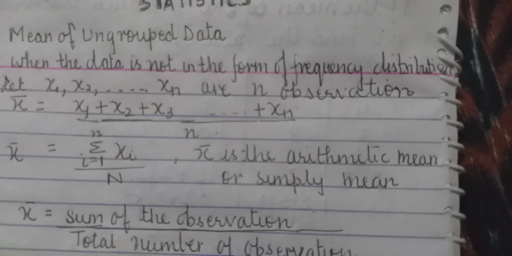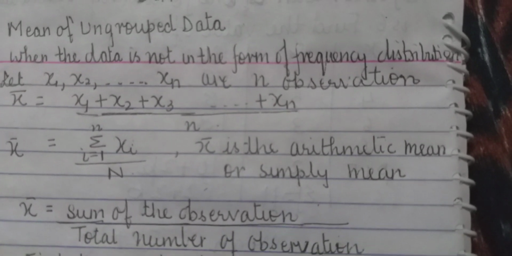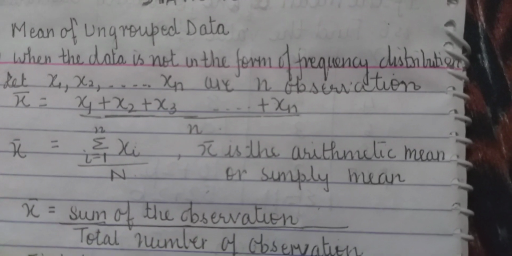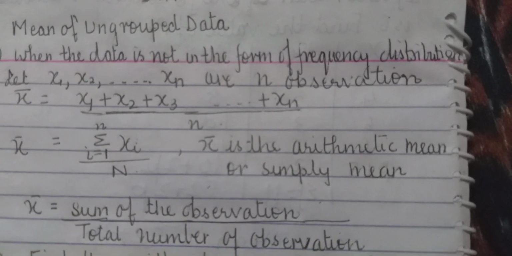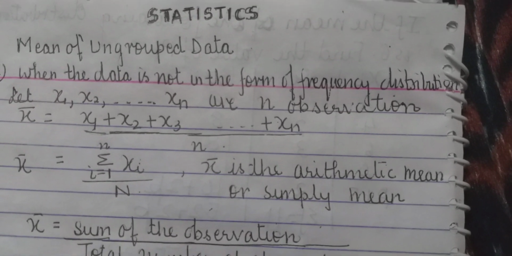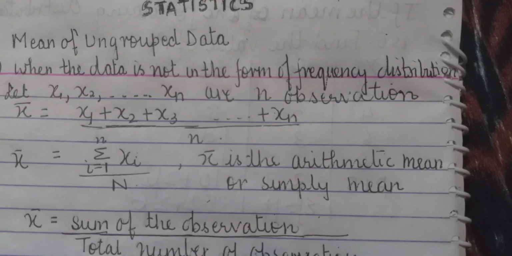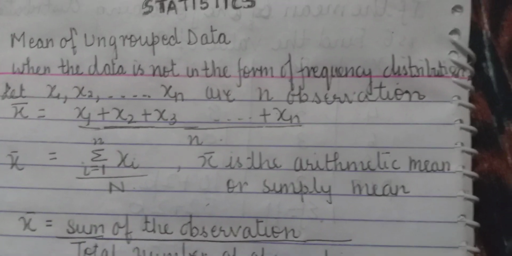So what will be the mean of it? The mean will be: add all the observations, x1 plus x2 plus x3 and so on, divided by the number of observations you have taken. You have taken n observations, so let me divide this by n.